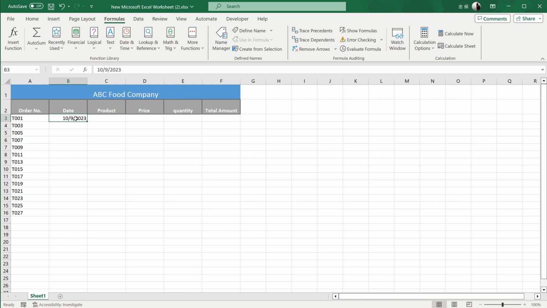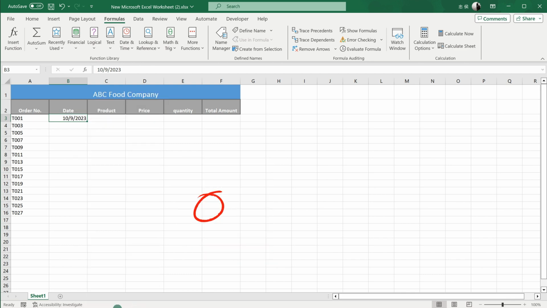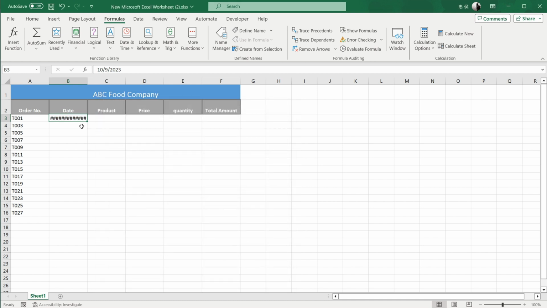Let me demonstrate by changing the date format. If I want to change the display of the date to show in native language or English, I can right-click in the column and execute Format Cells, then click Date in the left side of the dialog box. This way we can select the desired date format in the column on the right side. After setting, press the OK button at the bottom.